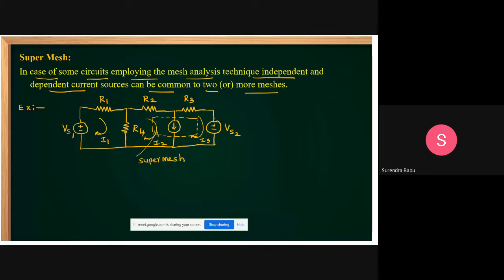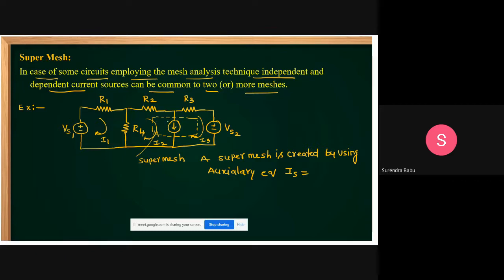Then a super mesh is created by using an auxiliary equation. Here we can write one extra equation. A super mesh is created by using the auxiliary equation. Yes, friends, this current is equal to